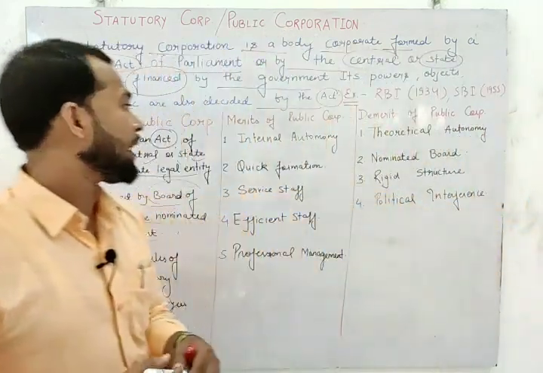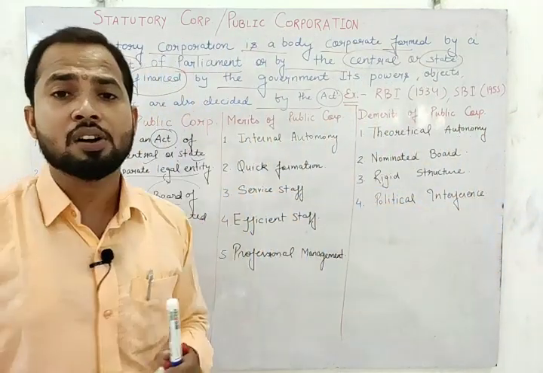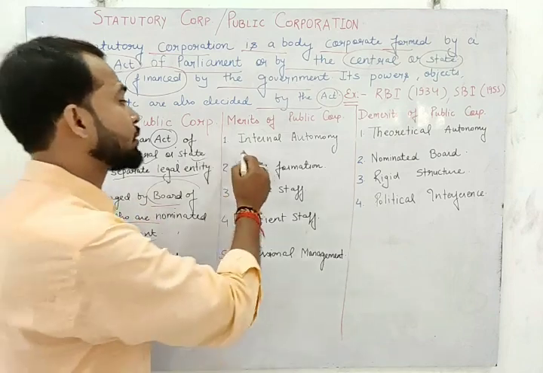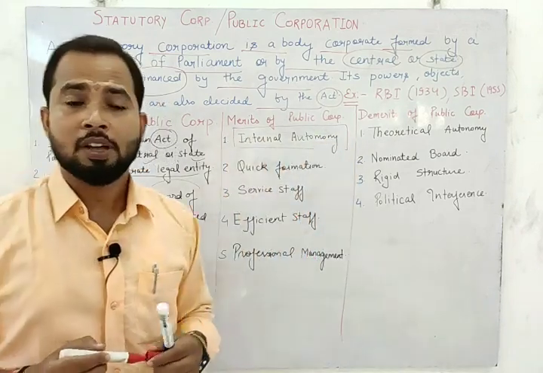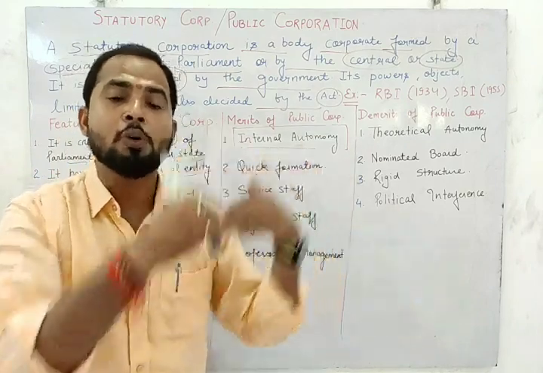Next, students, we have the merits of public corporation. What are the merits of a statutory corporation? The first one is internal autonomy. Whatever finance we have, we plough back.